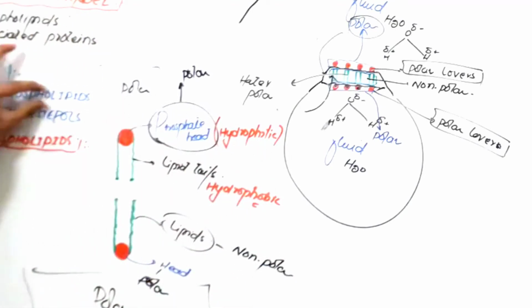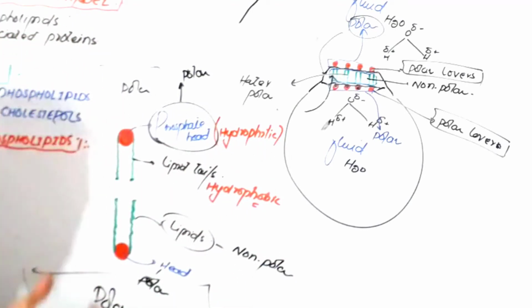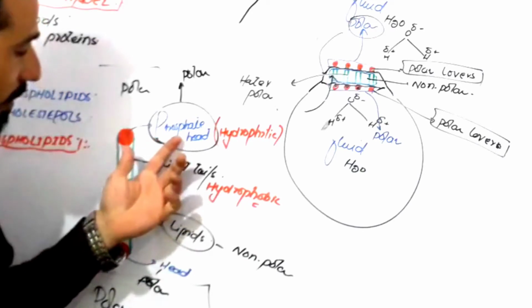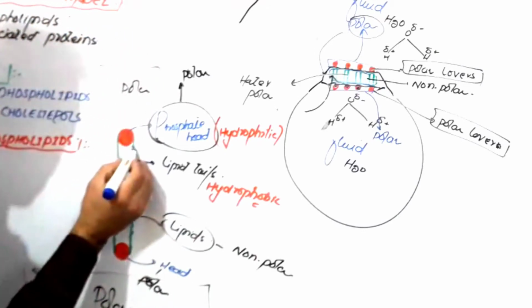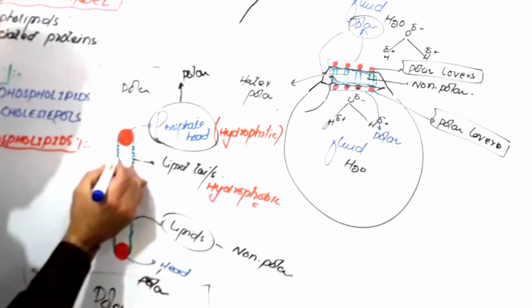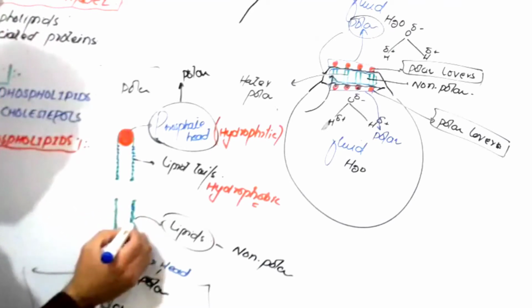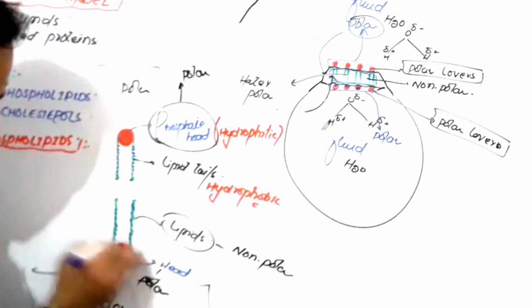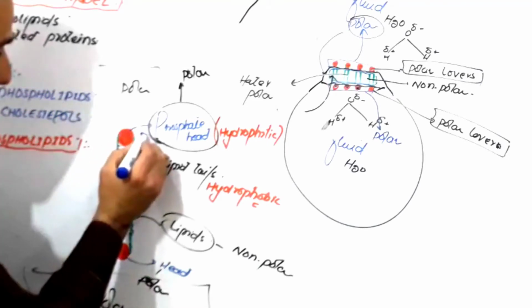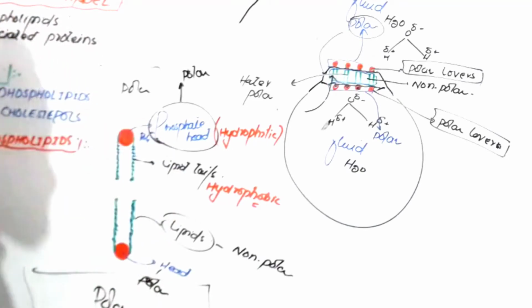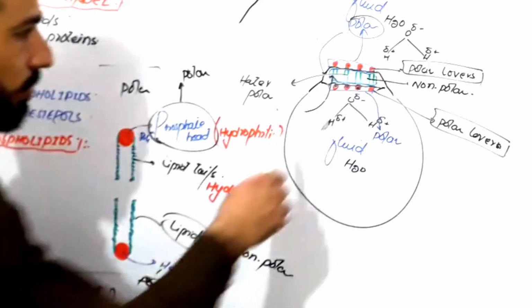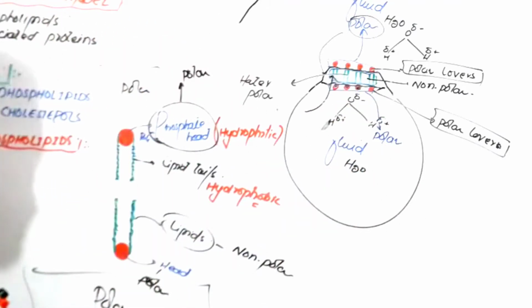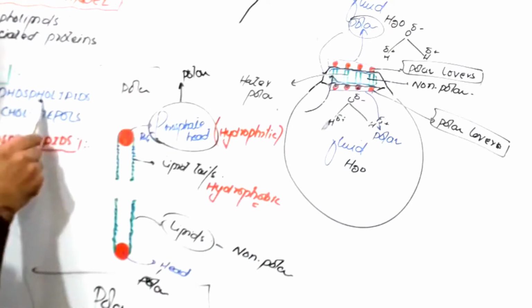So this is the phospholipid molecule which I had to explain to you. One end of it contains PO4, that is phosphate, and the other end contains the fatty acid molecules which combine and make ester bonds, and these fatty acids are called the lipids. This is the PO4 end, the phosphate end, which is a little bit charged molecule. And any charged molecule is polar. So I hope it is clear to you guys.